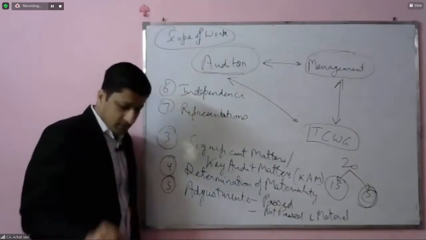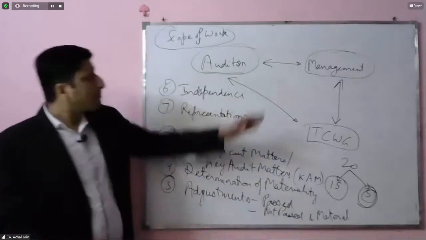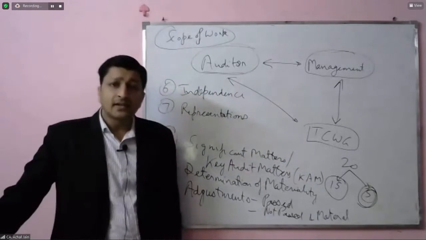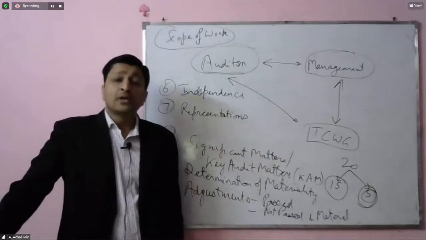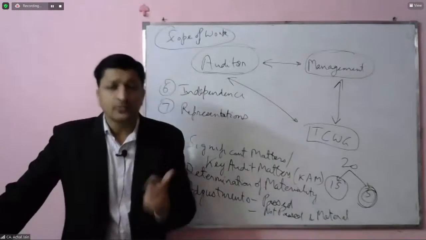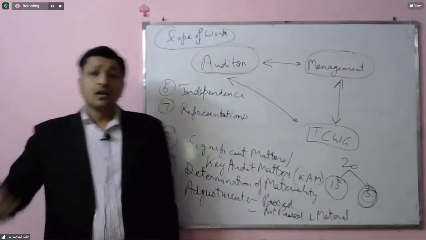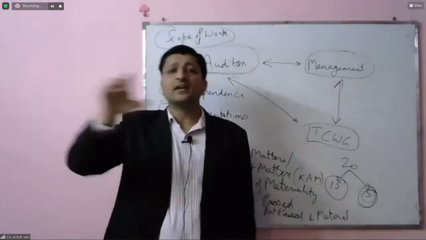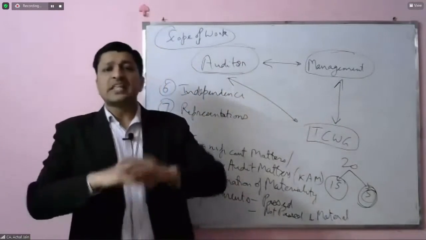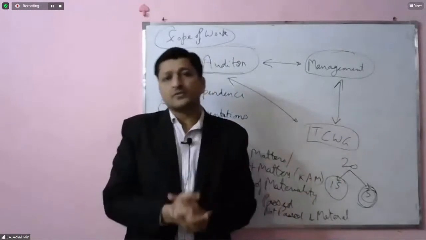Independence of the auditor. The auditor is appointed by the management, by those charged with governance, by the company, because they want somebody who is external to the company, who is not biased with the company, who is completely independent of the company. He comes over and checks, examines, verifies transactions, records, books of accounts of the company.